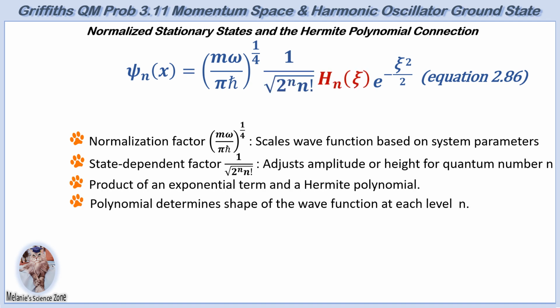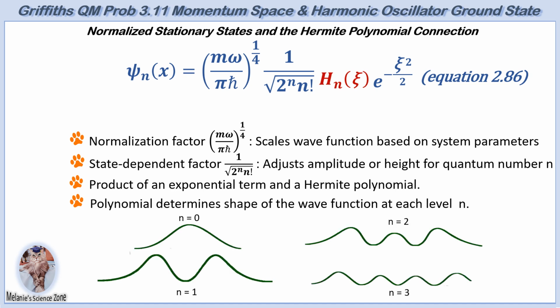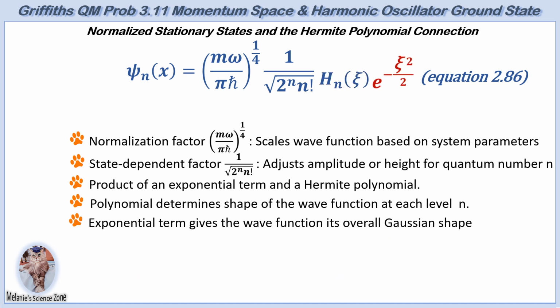This polynomial determines the shape and nodal structure of the wave function for each energy level n. As previously mentioned, the number of nodes in the wave function increases with n, corresponding to higher energy levels. The exponential term gives the wave function its overall Gaussian shape and ensures it decays to 0 at large distances.